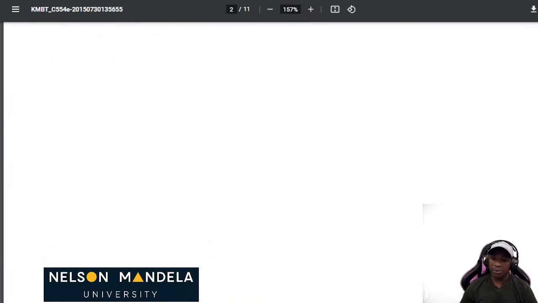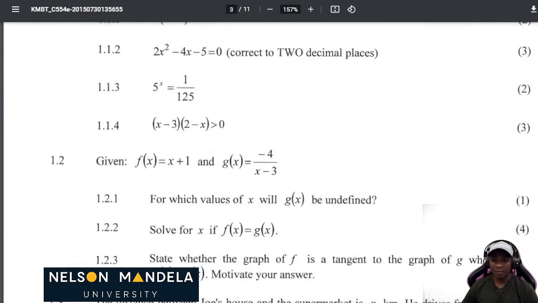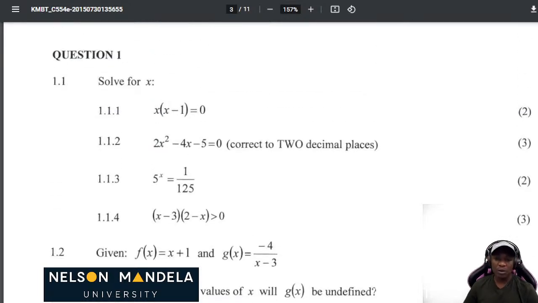Next week, we'll do solving for X. Solving for X is quite easy. Please do check the video. It's available as well, of solving for X, where we talk about where we find X.